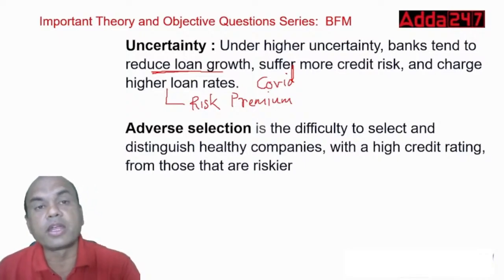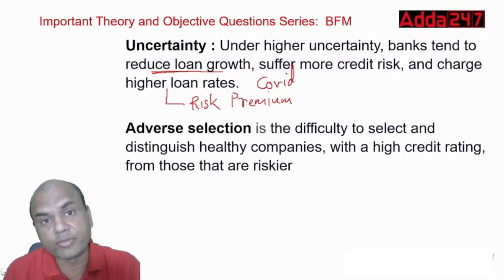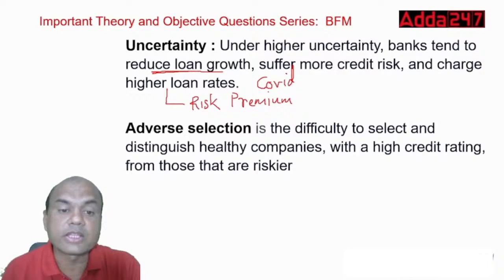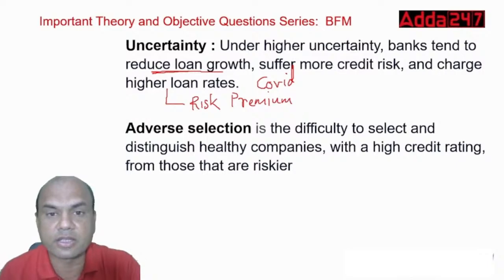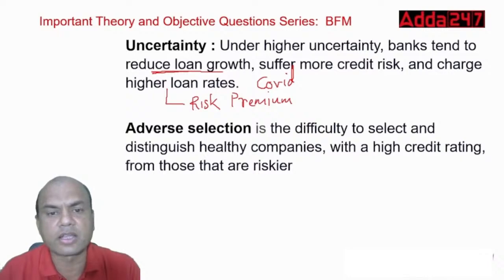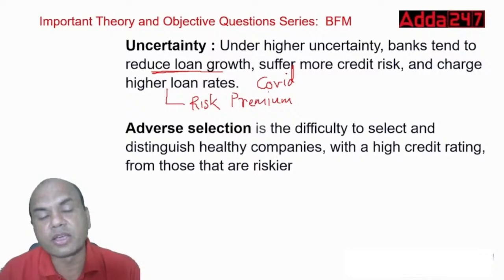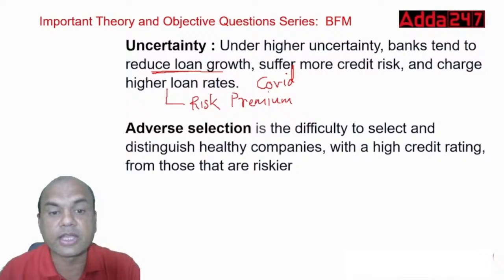How will you select these? You get it from the rating agencies nowadays. You can solve this problem using the rating agencies, like we have CIBIL and CRISIL. All these companies give ratings to various companies. These private rating companies give ratings to private players like Reliance or Tata's or anyone. These are the big players, but there are also smaller companies, and ratings can be given to them also. So the difficulty is to select a healthy company from the riskier company. It's that simple. That's known as adverse selection.